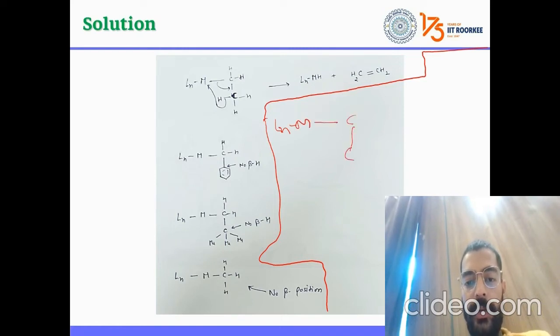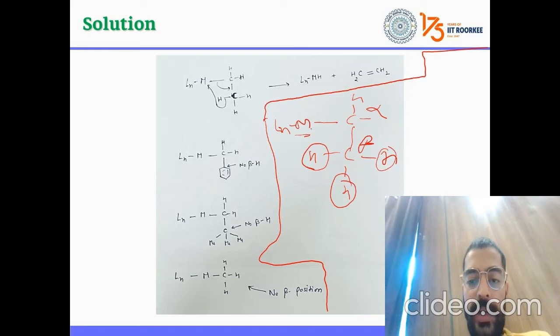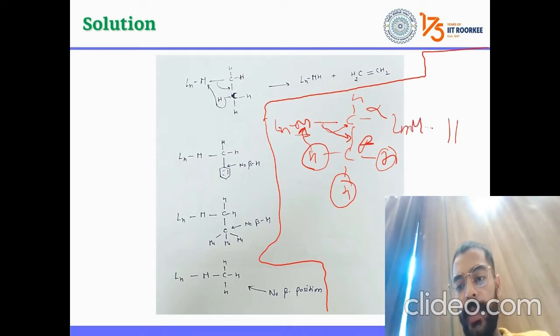Carbon, carbon. Okay, this is your Et group, right? So the first position from the metal is called alpha. It is the beta. These are the beta hydrogens. This beta hydrogen can interact with the metal, can go here, and this bond will break. So what will happen? A double bond will form. Okay, this ligand and metal will be here, and it will be interacting with this alkene. Fine. This will be your beta hydride elimination.